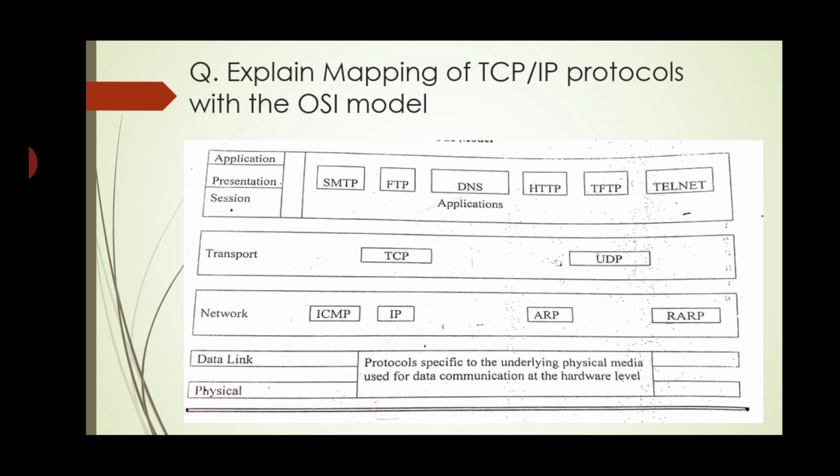At the end, the application layer of TCP/IP combines three layers of the OSI model. In the OSI model, there are three layers: the session layer, presentation layer, and application layer. These three layers are combined in the TCP/IP protocol, and it becomes only one layer, that is the application layer. So that is the mapping of TCP/IP protocols with the OSI model.